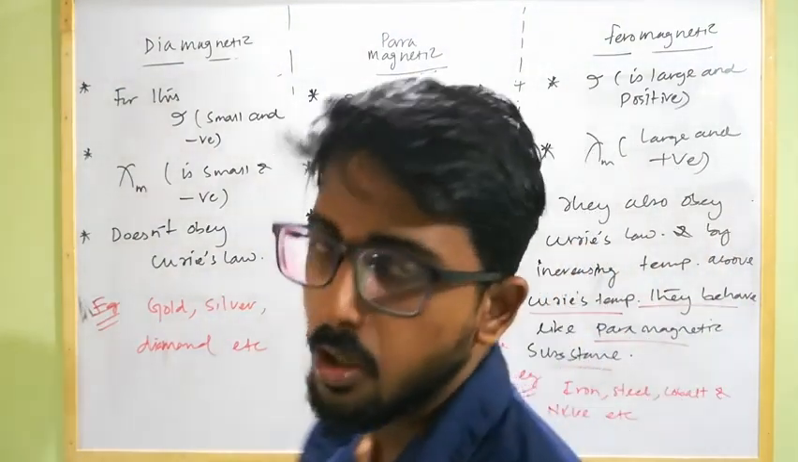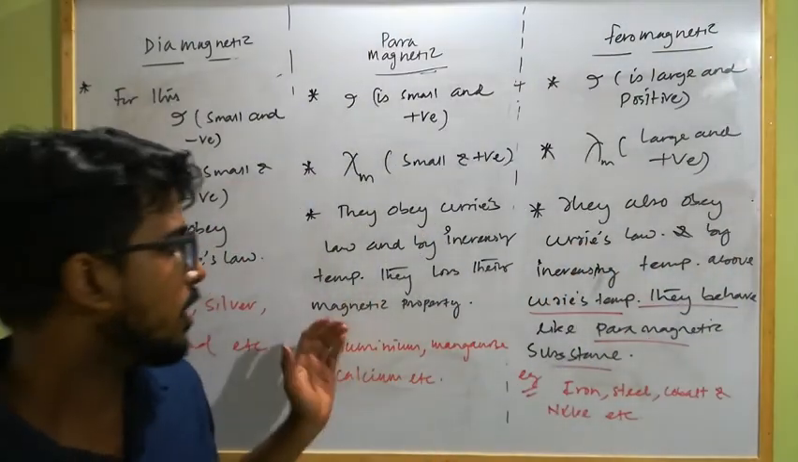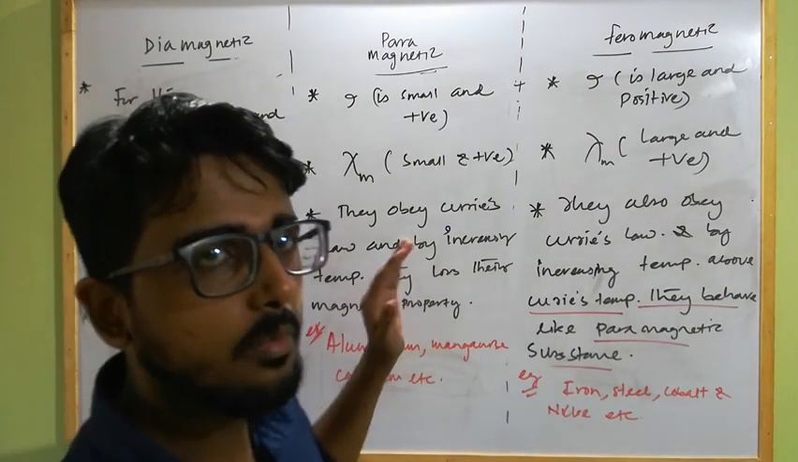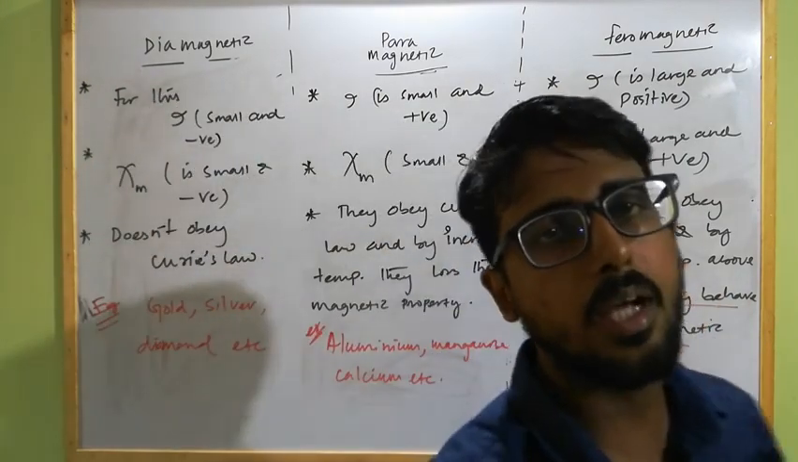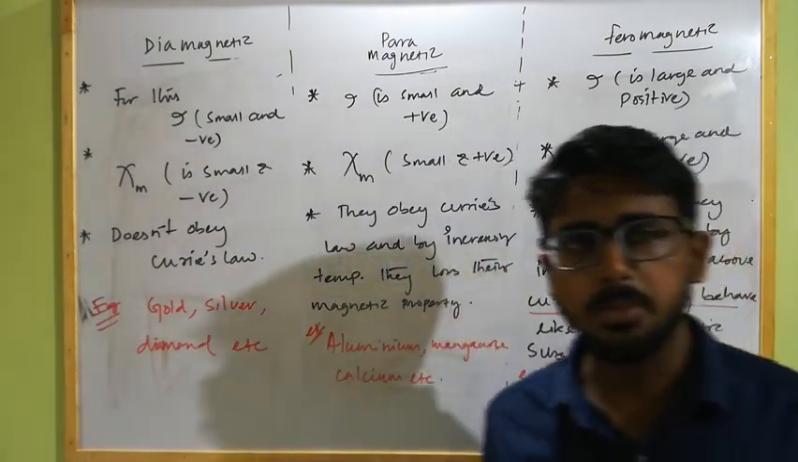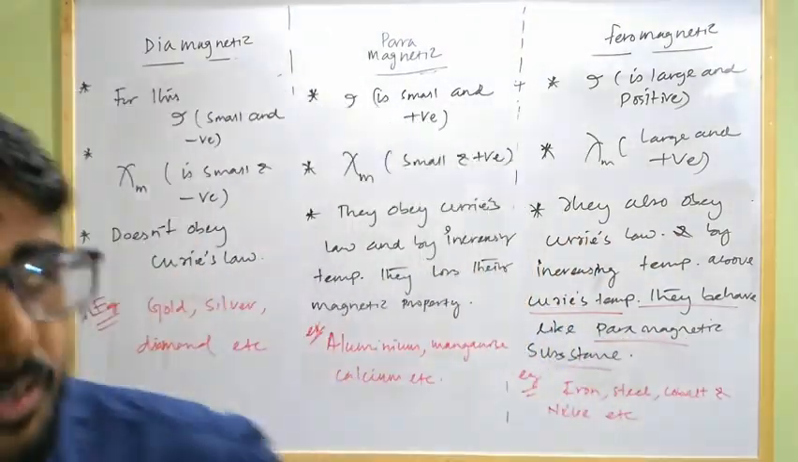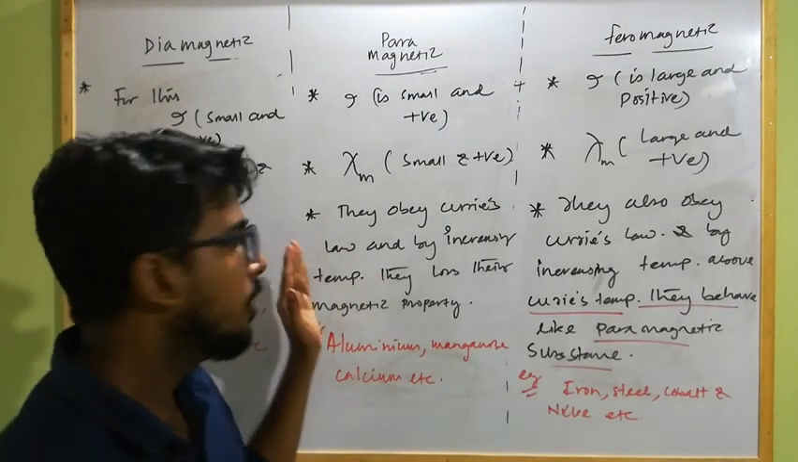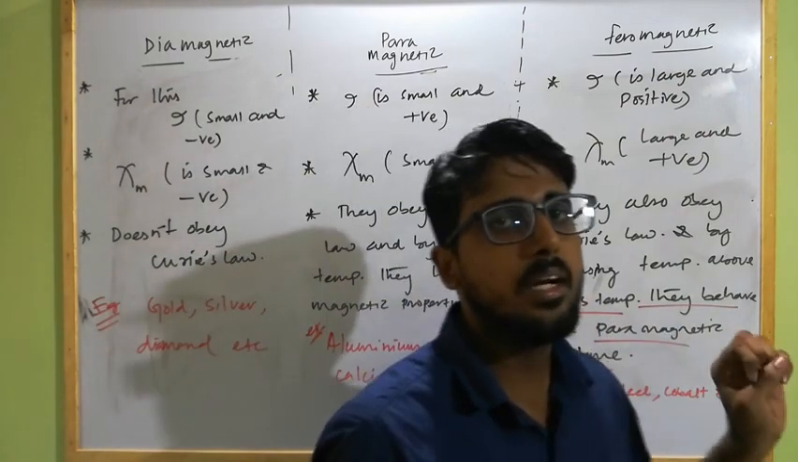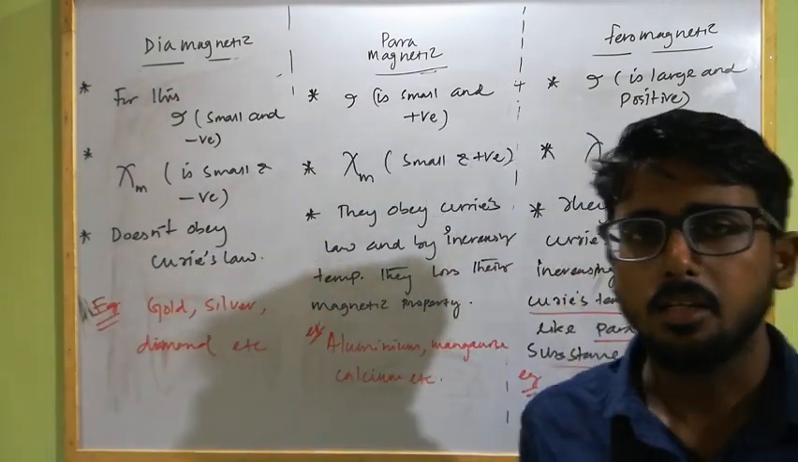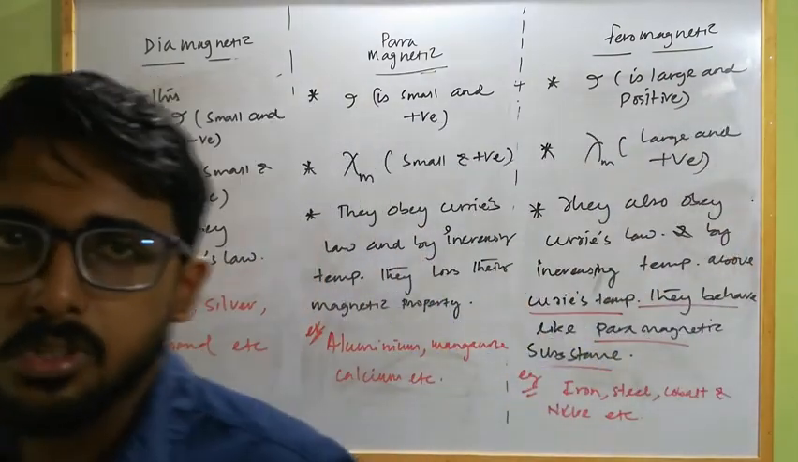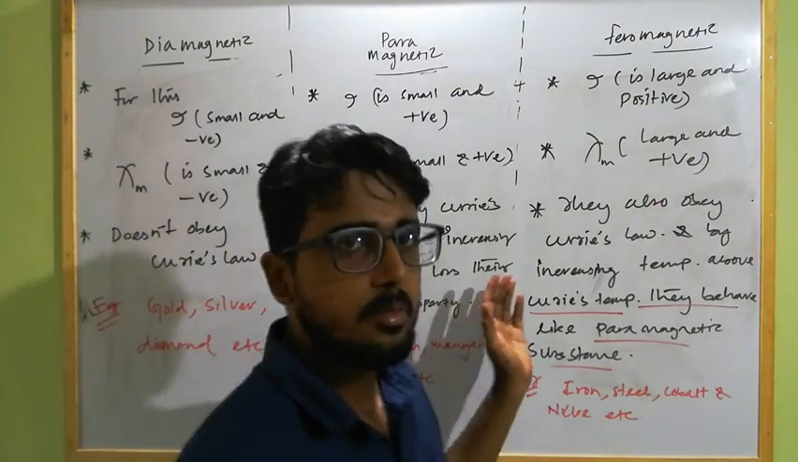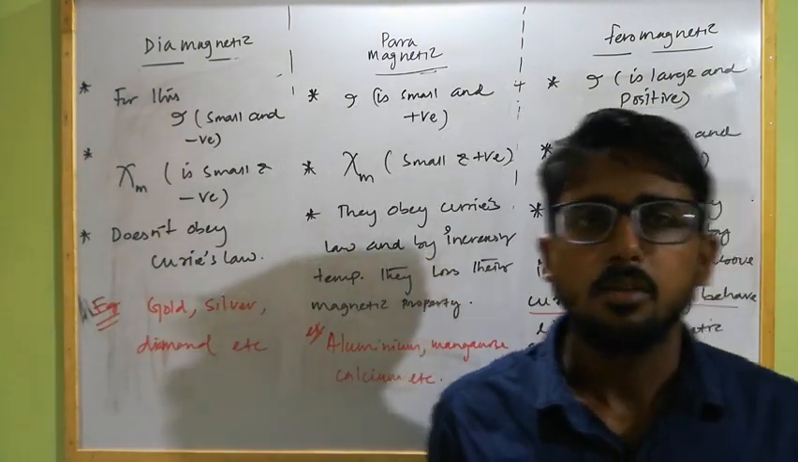What is Curie's law, and how Curie's law is related with temperature for paramagnetic, diamagnetic and ferromagnetic substances, and how different terms differentiate para, dia and ferromagnetic substances. Clear? So in the next class we will discuss further about magnetostatics. Okay, thank you.